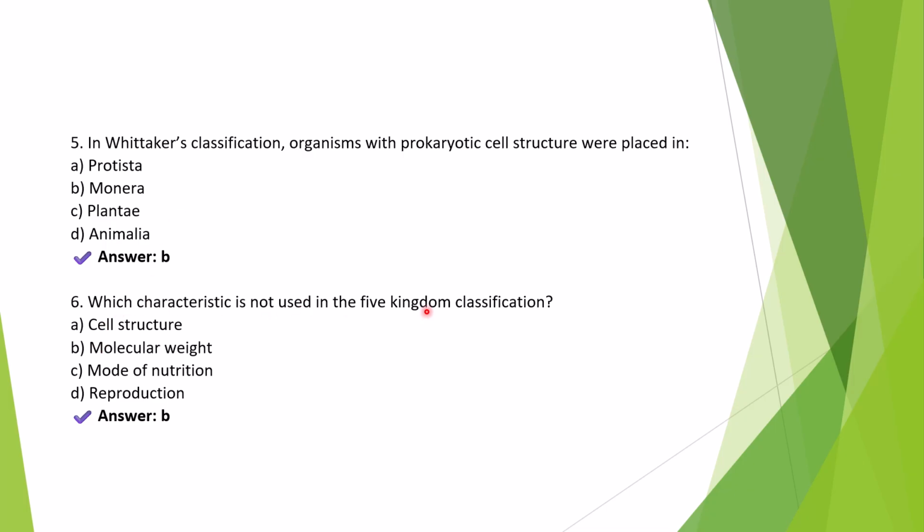Which characteristic is not used in the five kingdom classification? The right answer is option B, molecular weight. Whittaker's five kingdom classification was based on cell structure, prokaryotic or eukaryotic, body organization, unicellular or multicellular, mode of nutrition, autotrophic or heterotrophic, reproduction, and phylogenetic relationship. So molecular weight of cellular components was not considered.